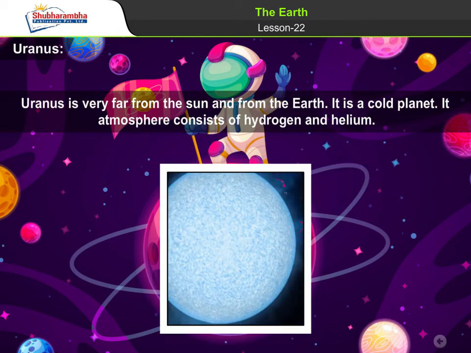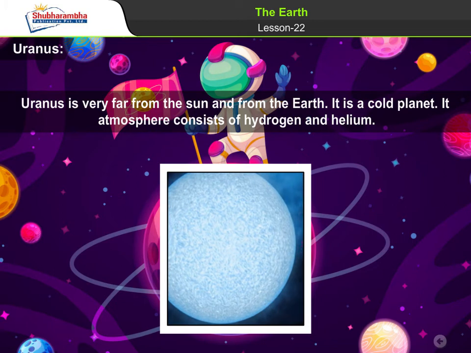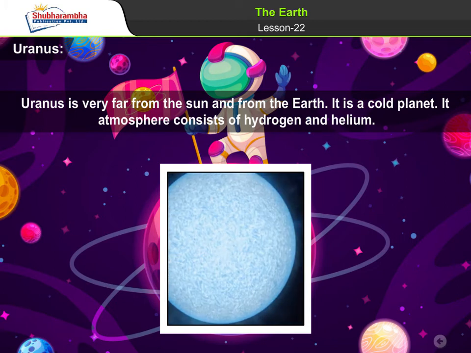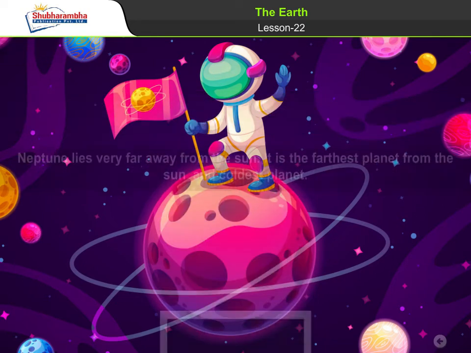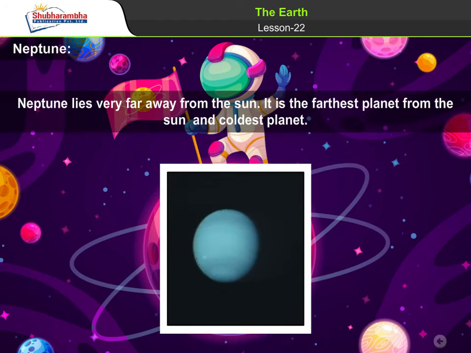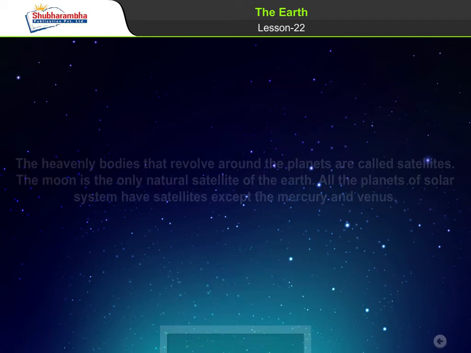Uranus. Uranus is very far from the Sun and from the Earth. It is a cold planet. Its atmosphere consists of hydrogen and helium. Neptune. Neptune lies very far away from the Sun. It is the farthest planet from the Sun and coldest planet.